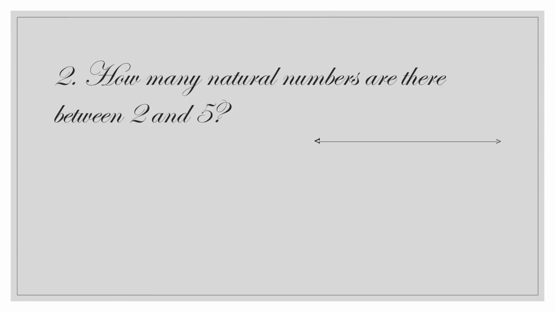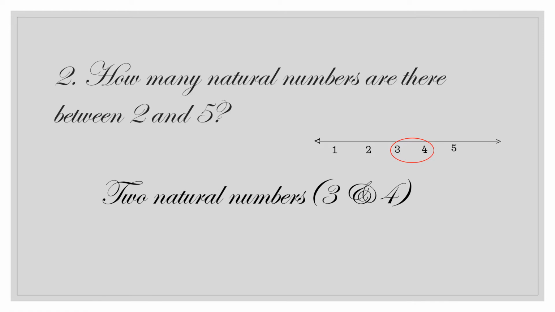How many natural numbers are there between 2 and 5? Natural numbers are nothing but counting numbers: 1, 2, 3, 4, 5, etc. So we have 3 and 4 between 2 and 5. So there are two natural numbers.